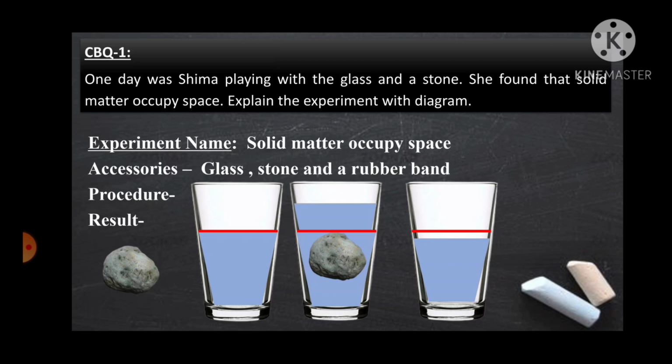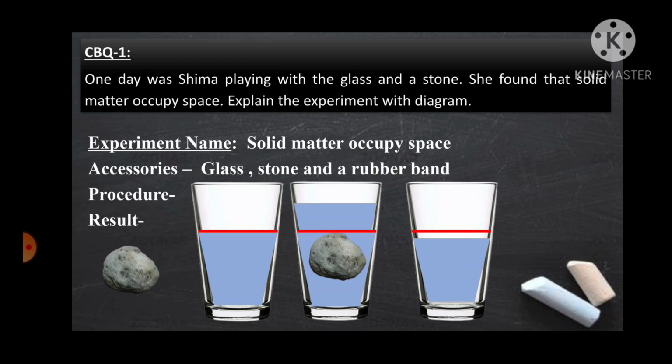Any matter occupies space, because when we put the stone inside the glass, the water level went up, because the stone occupied some space inside the glass. So I hope you can write this in your exam copy. Just see the experiment, according to it just write the procedure, then you will write the result that yes, solid matter occupies space.